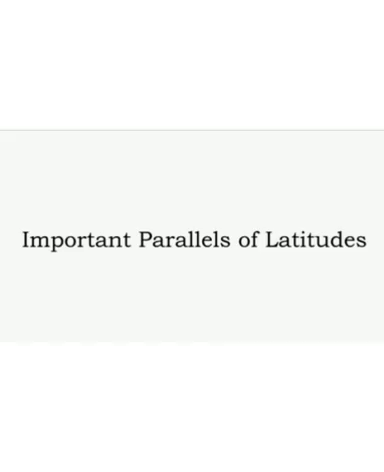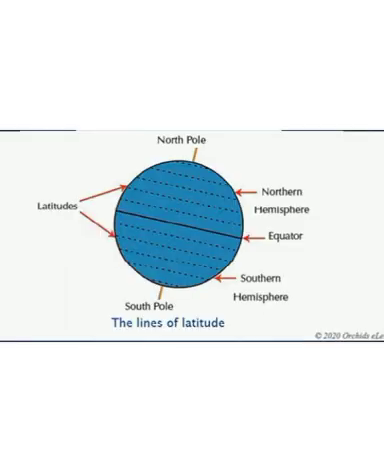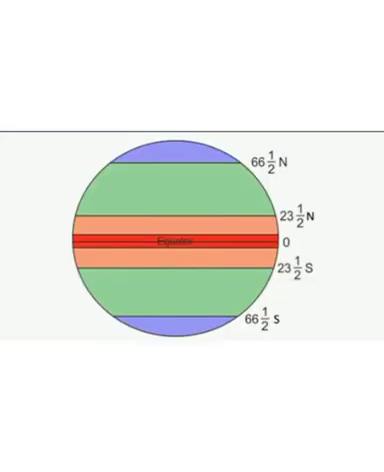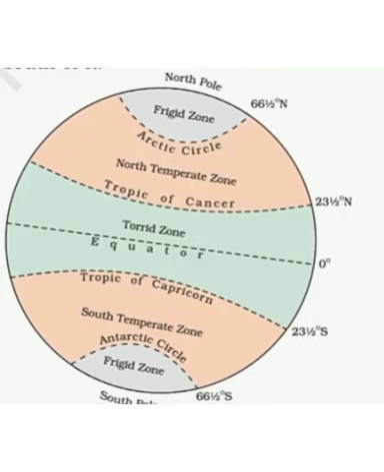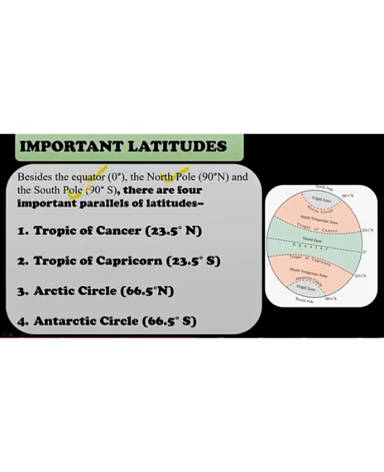Next we can see the important parallels of latitude. The equator is the longest parallel, at 0 degree, and it is a great circle. The axis of the earth is inclined at an angle of 23.5 degrees. It gives us 4 important parallels apart from the equator, and we can see here the 4 important parallels of latitude.